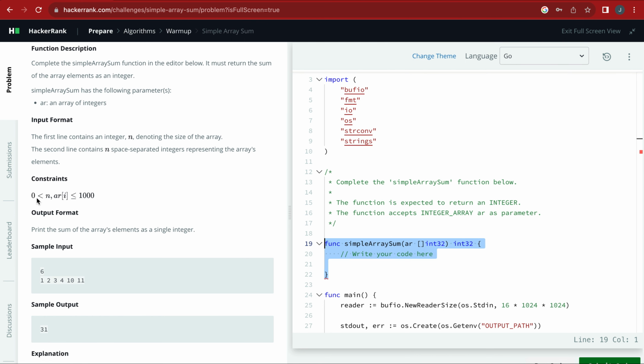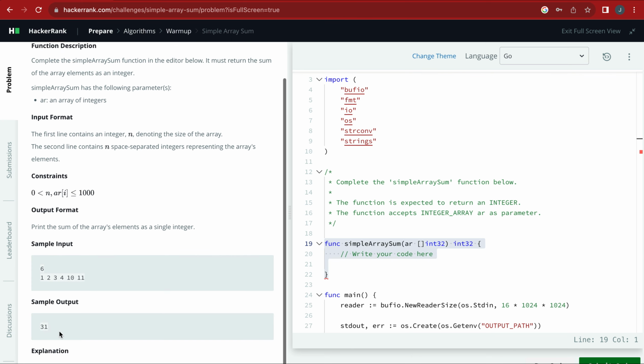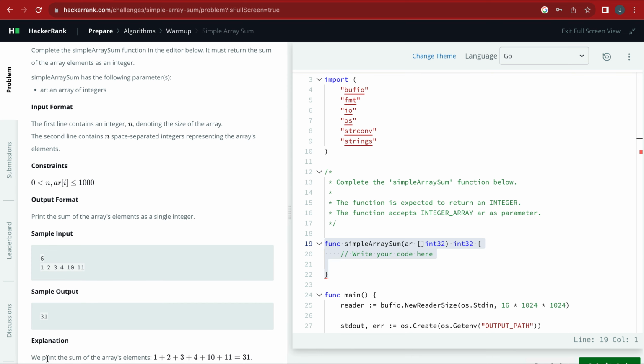You can also see the constraints. You can always take a look at the constraints before you start. Then you can check out the sample input, which is going to give you an array like 1 2 3 4 10 11. This is an array containing six items. If you add 1 plus 2 plus 3 plus 4 plus 10 plus 11, you ought to get 31, right? This is the explanation.